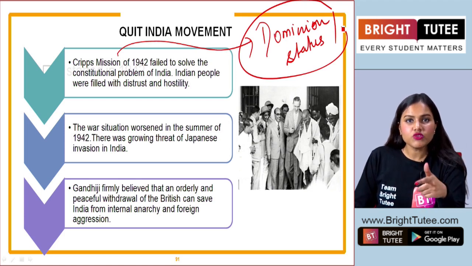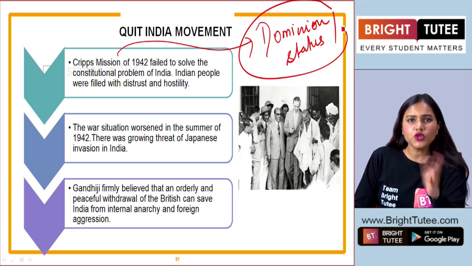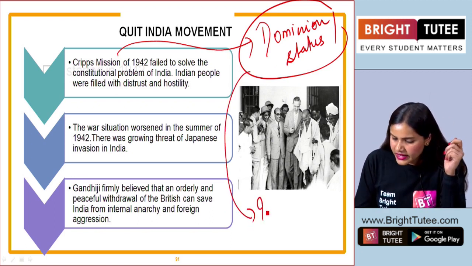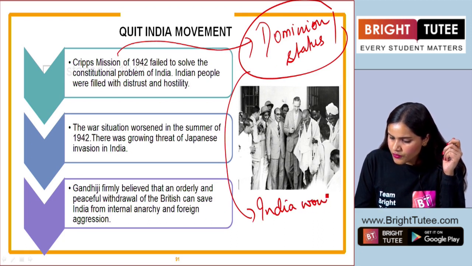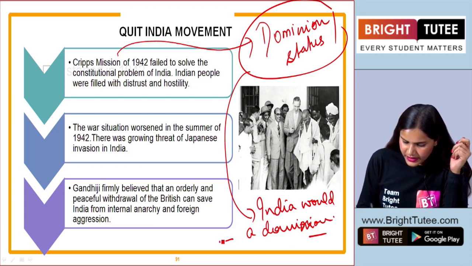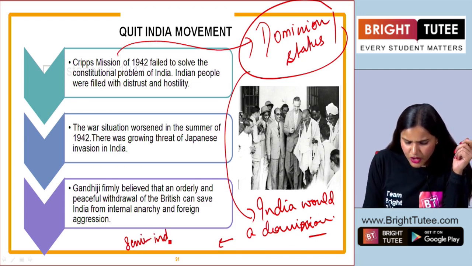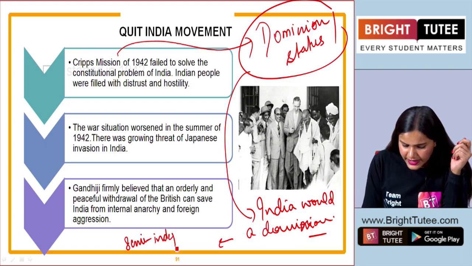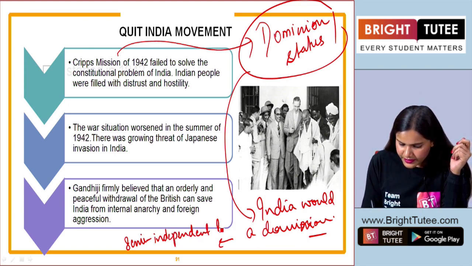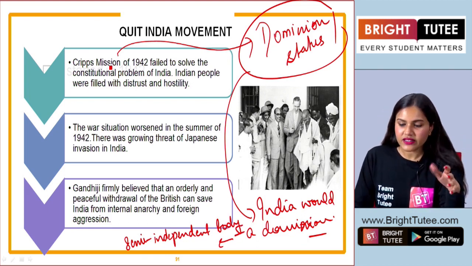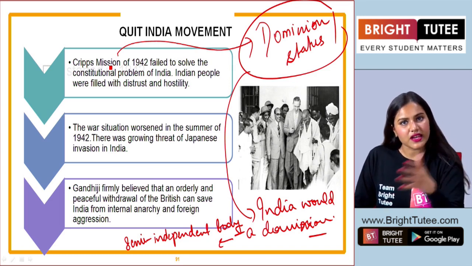Now, this might be a new term for you, that is dominion status. What do we understand by it? Dominion status means that India would be a dominion. Dominion, in very simple terms, means a semi-autonomous or semi-independent body. For example students, according to the Cripps mission, they said that they are going to give India a dominion status under Britain.